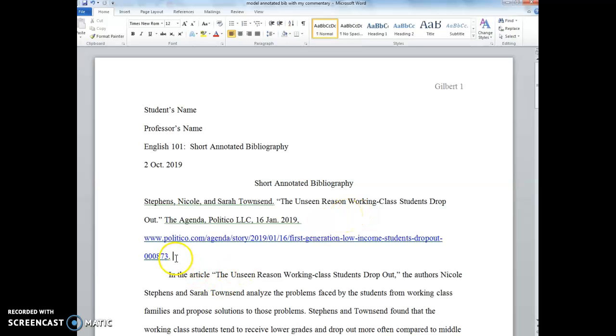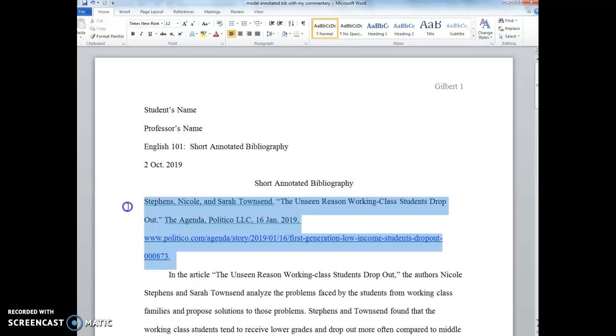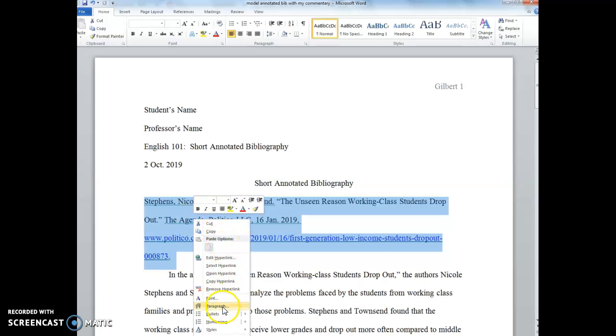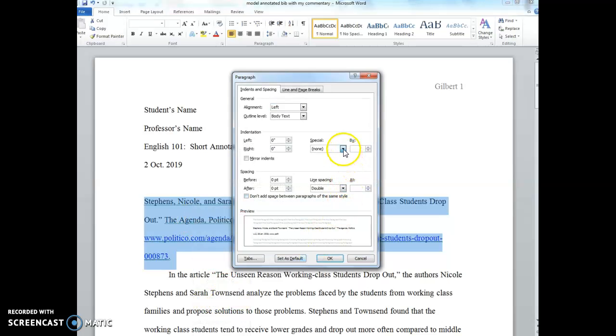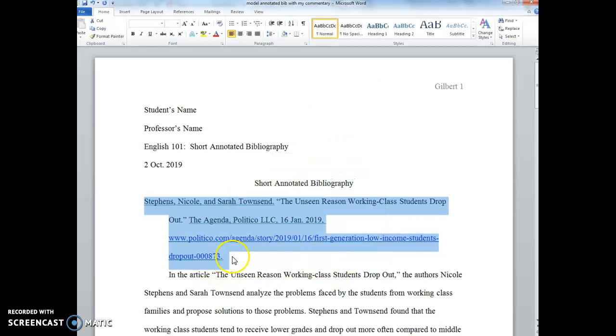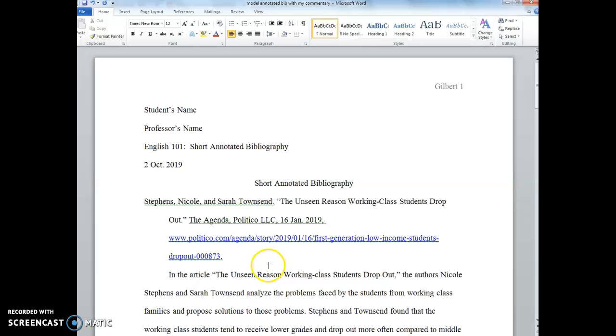Secondly, hanging the indent. A lot of people haven't figured out how to hang their indents. Pretty easy. You just highlight your citation, you right click and choose paragraph, and then here under special you choose hanging, and presto, you got it. Now it looks right. Okay, finally, titles.